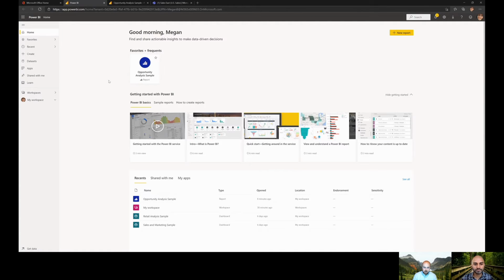In the demo today, I'm going to show you a couple of things. One, how do you get started? How can you pull up some sample reports, dig into the data, and familiarize yourself with what's out there and the power of Power BI? And then how can you take that information and surface it within Teams to collaborate and share with others some of the insights that you're seeing?